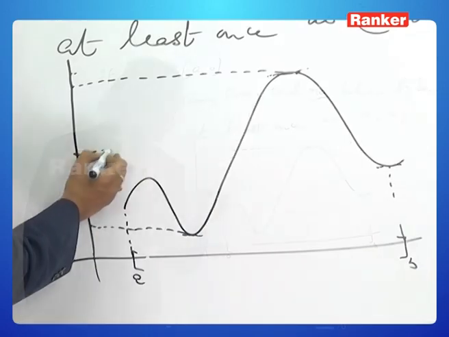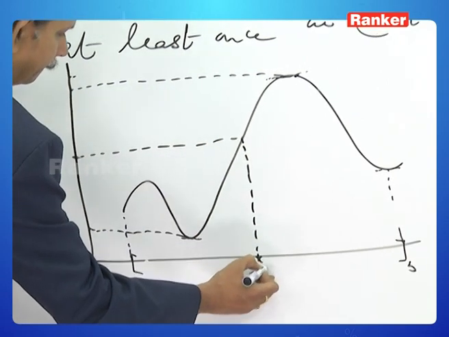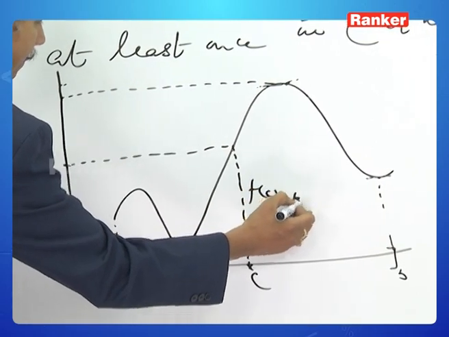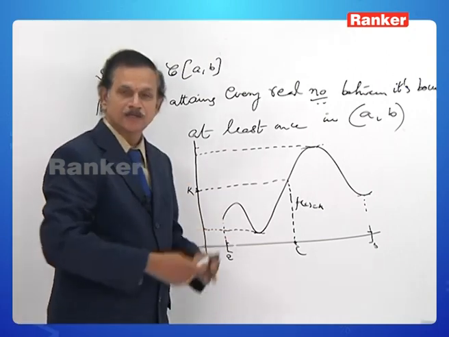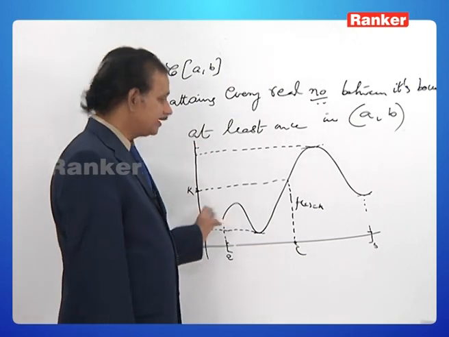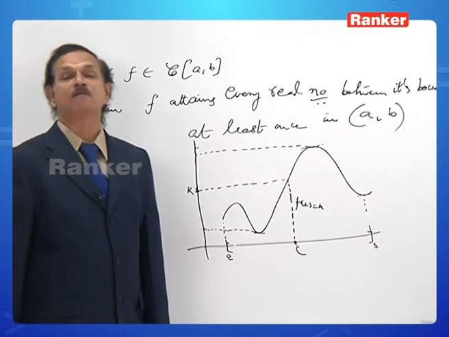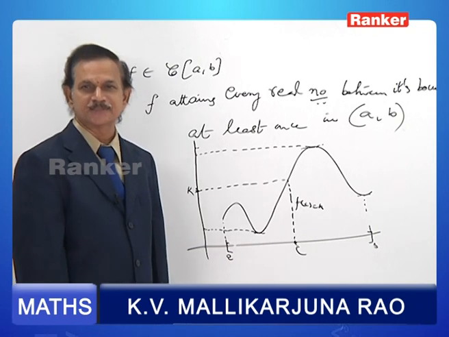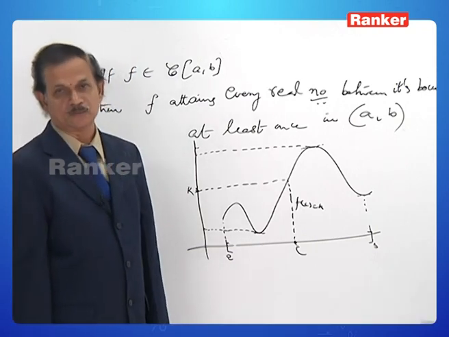Then, isn't it? For any real number between the bounds, say k, k is equal to f of something. f attains every real number between its bounds means this. Yes, this is the property. Only at a particular instant do we use this property.